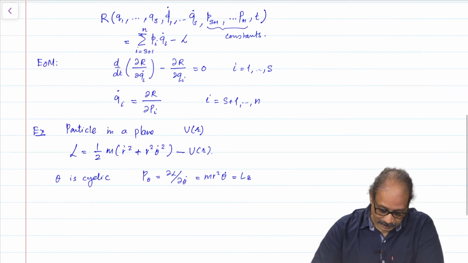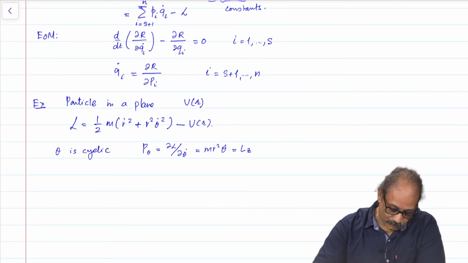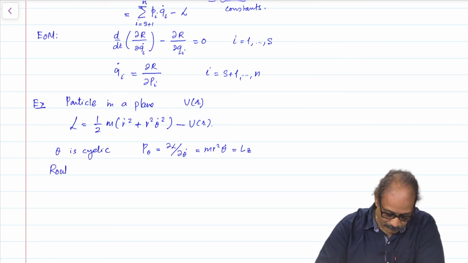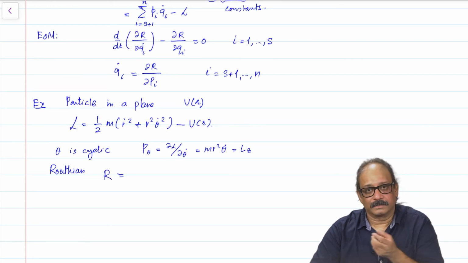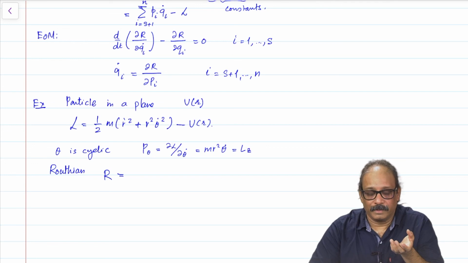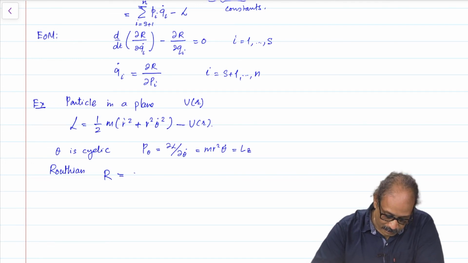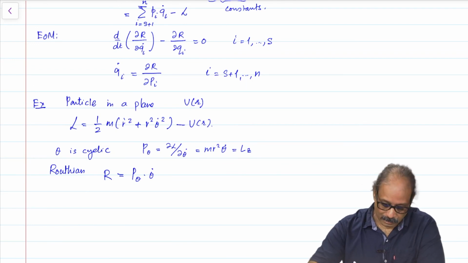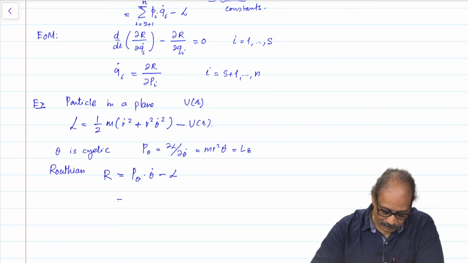Now, let us construct the Routhian. So, the Routhian R will be given by, in this case of course, there is only one variable, so it is p theta into theta dot minus the Lagrangian, and we can immediately calculate this.